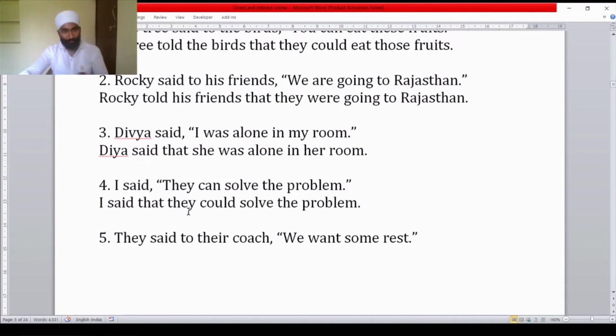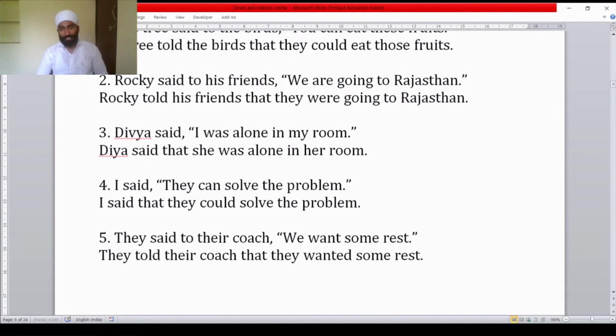They said to their coach, "We want some rest." They told their coach that they wanted some rest. Now want becomes wanted, simple present into simple past. They wanted some rest. So this is how, students, our direct and indirect speech first part was there.